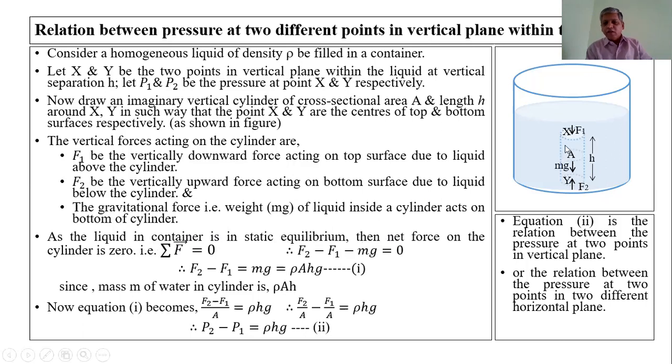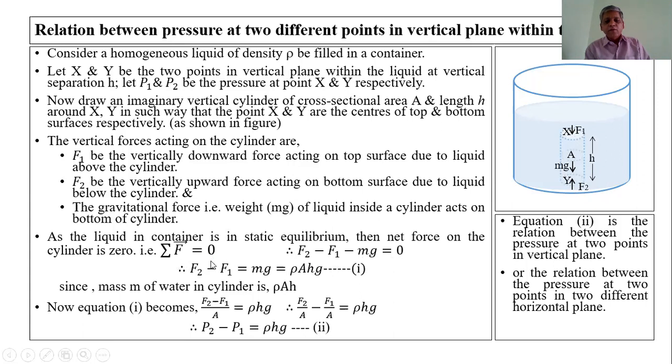Now here there are three forces. F1 and mg act vertically downward while F2 acts vertically upward. A vertically upward force is considered positive and a vertically downward force is considered negative. Therefore, F2 minus F1 minus mg is equal to 0.